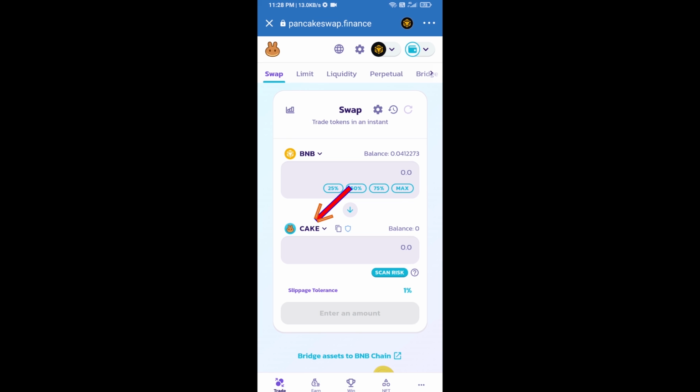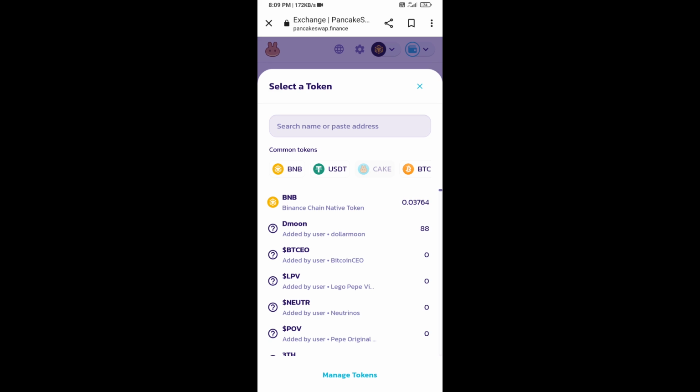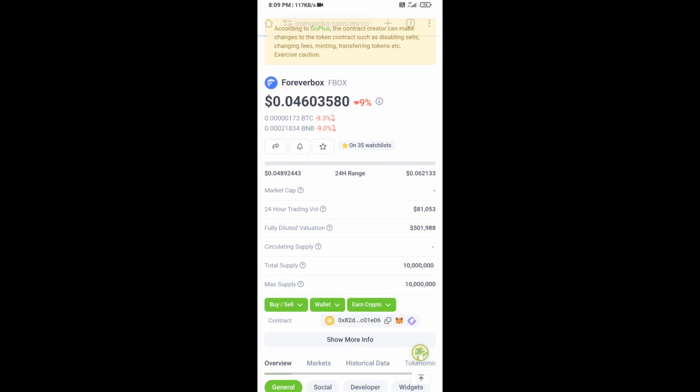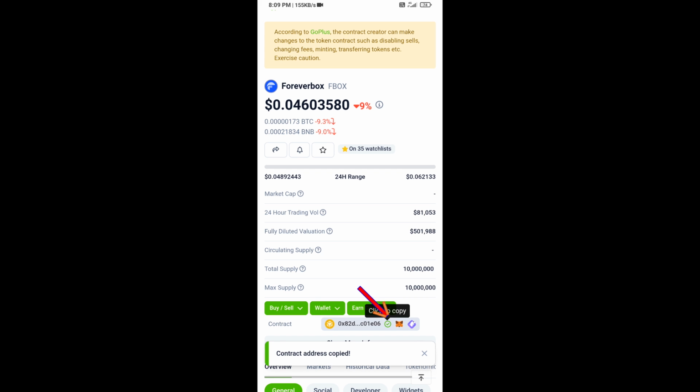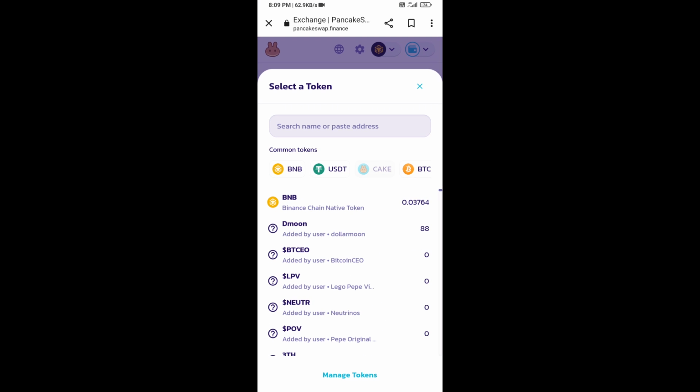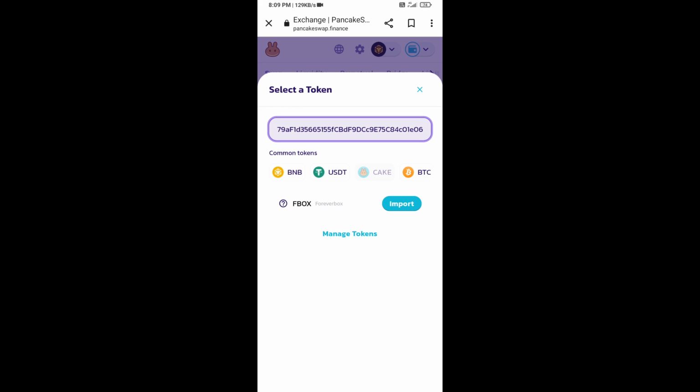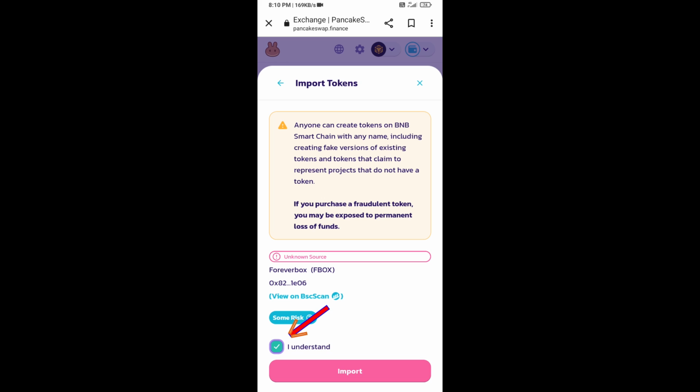Now you will click on Cake. After that, you will open the Foreverbox token smart address and you will open Foreverbox token on CoinGecko. Now here you will copy this address and paste here. Click on import. Click on I understand and re-click on import.